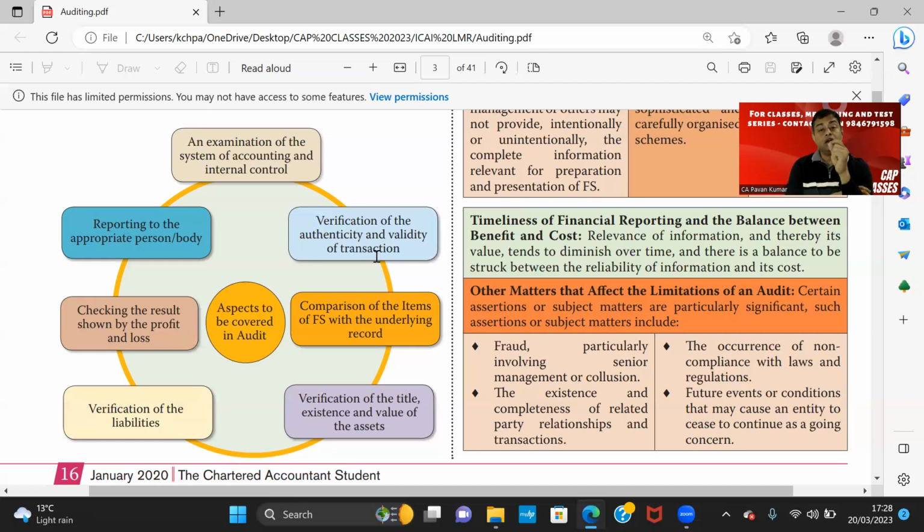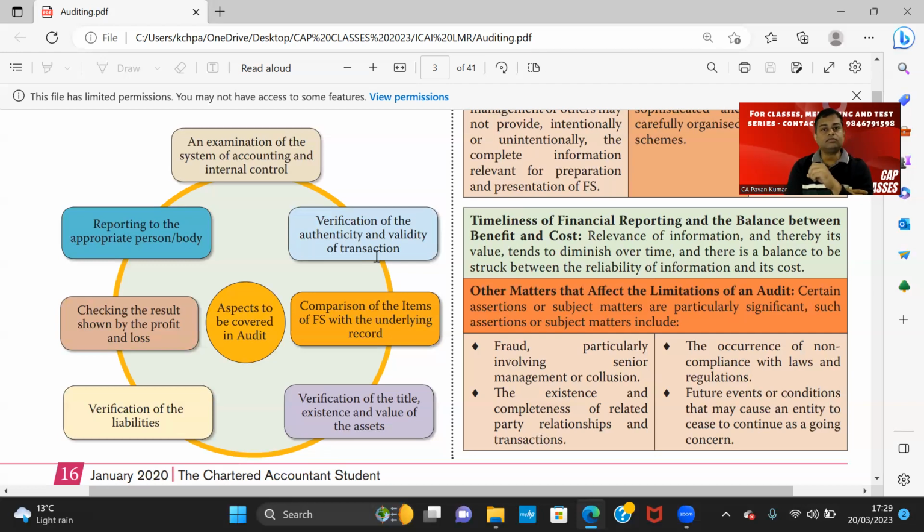Okay, this is what we call, whenever there is a transaction, that could be purchase, that could be sale, that could be payment of salaries, that could be payment of rent, that could be anything, whether it is authorized, whether the person who performed this has authority, whether this is a valid transaction.